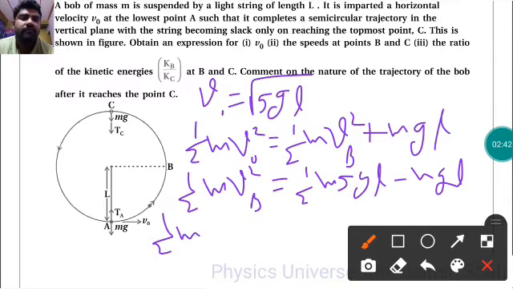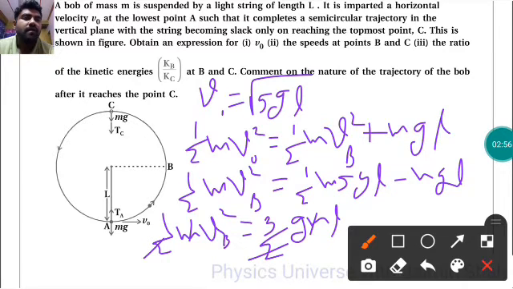So half m vb square is equal to 5 by 2 minus 1, so 3 by 2 g m L. The 2 gets cancelled out, so vb is equal to under root 3 gL, that is our speed at position B.